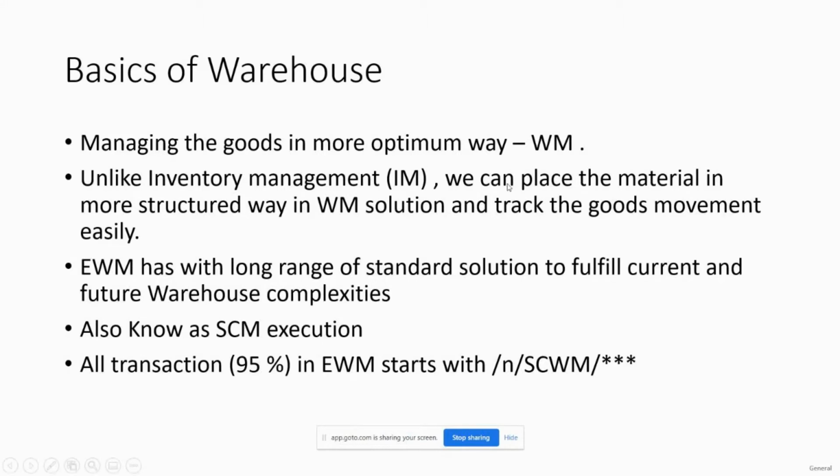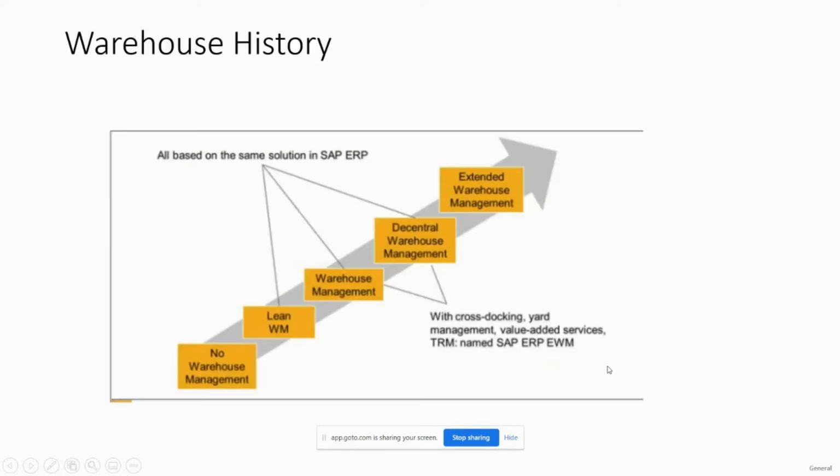All the transactions in EWM, at least 95% I would say, start with slash SCWM, followed by the process that we are performing. Now coming to the warehouse history.